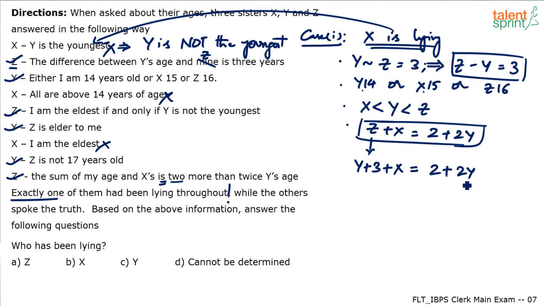So what happens now? Is it helping us in any way? X plus 3 equals 2Y, I mean 2Y minus Y will give you Y, right? Or basically I can say Y minus X is equal to 1. Y minus X is equal to 1. Okay. Y minus X equals 1.